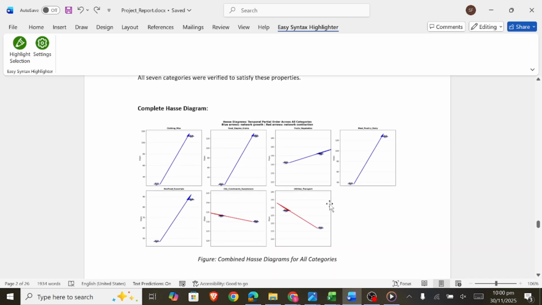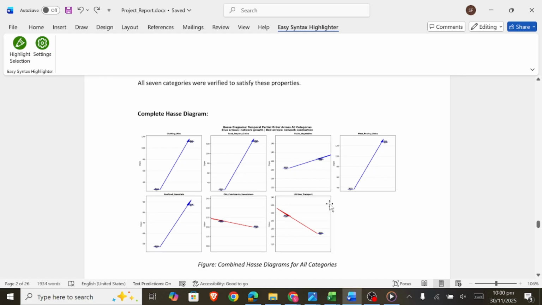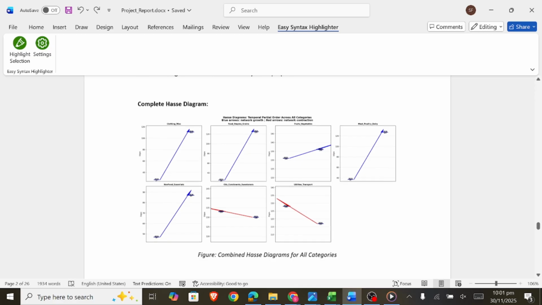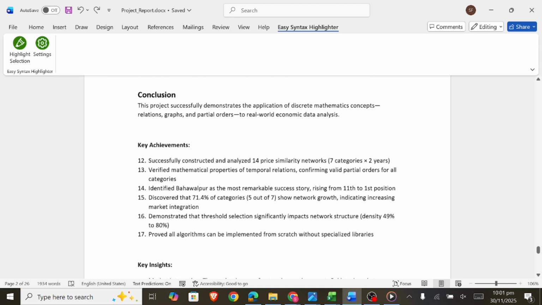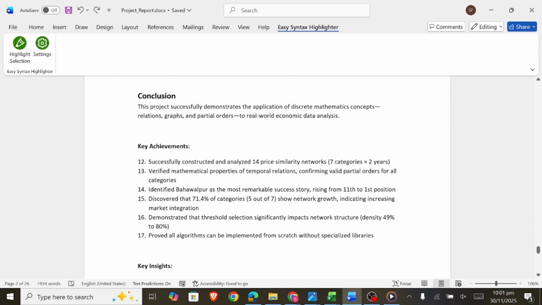So to conclude all of this, we analyzed over 18,929 price observations across 17 cities, verified a 71.4% market integration trend, discovered a remarkable 10th position rise, and confirmed mathematical validity through partial order verification. Now, Fizan, could you cover your part of the conclusion?